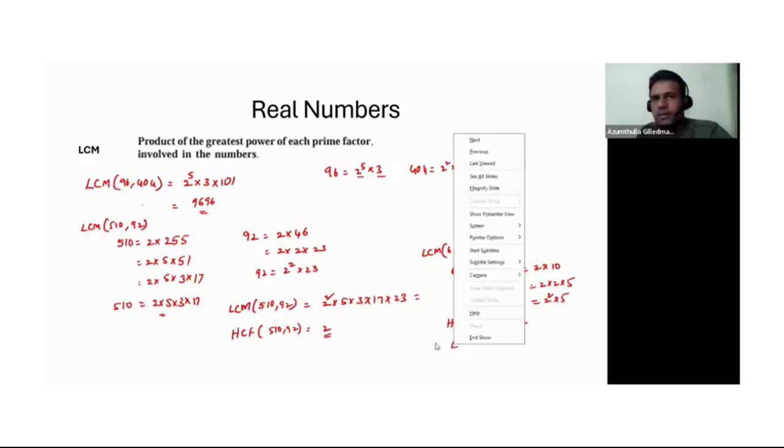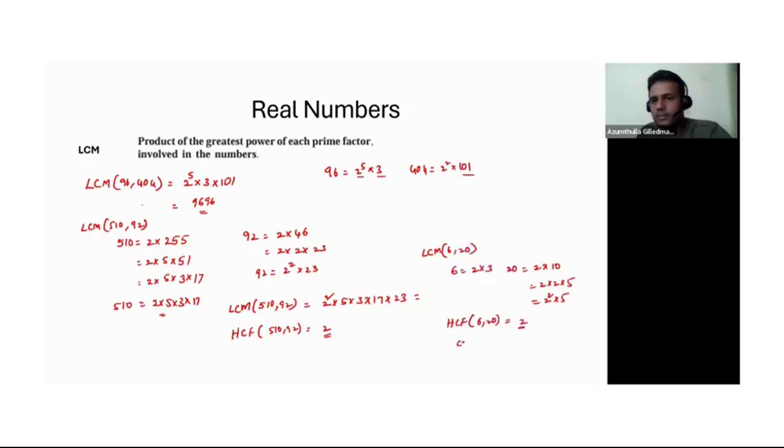And then LCM of 6, 20 is... what is the LCM of 6, 20? The product of the greatest power of all the prime factors. So which are all the prime factors? We have 2 into 3 into 5. And for 2, we have 2 square as the greatest power.